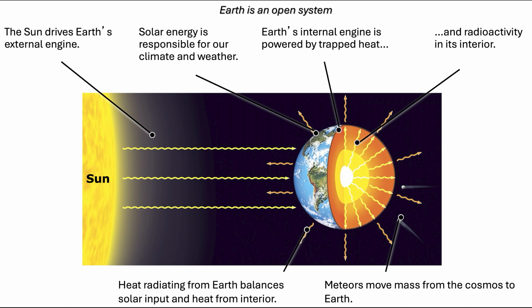Meteors move mass from the cosmos to the Earth such that the Earth is currently gaining weight as it accumulates more dust, debris, and heavy material from space. However, simultaneously the Earth is losing atmosphere, constantly bleeding away predominantly hydrogen, but also heavier atmospheric molecules as well. And this has been going on since the beginning of Earth history.